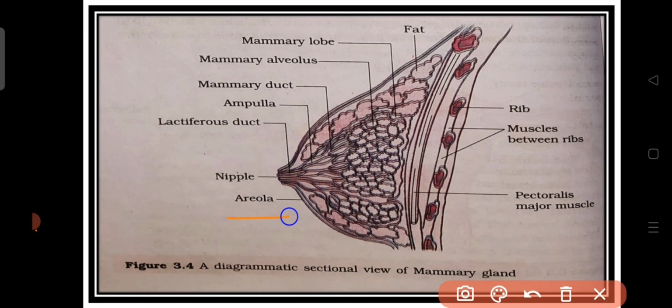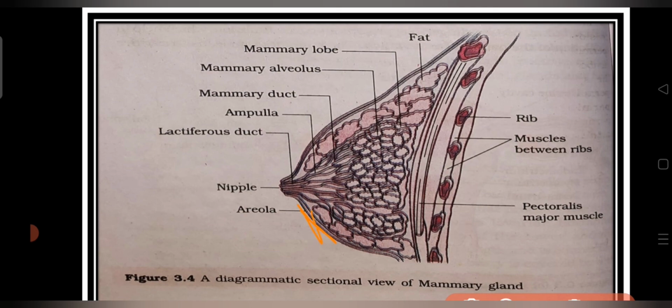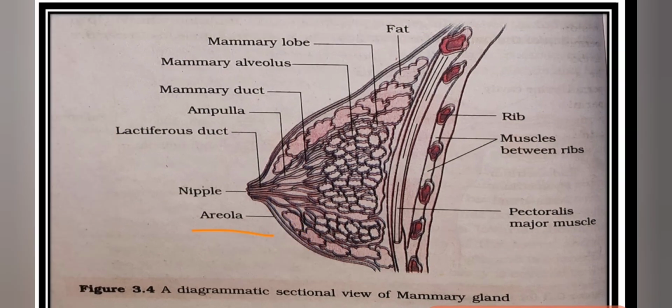This is areola. It is the circular pigmented area around the nipple, due to the presence of sebaceous glands.